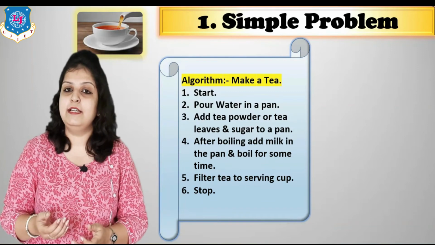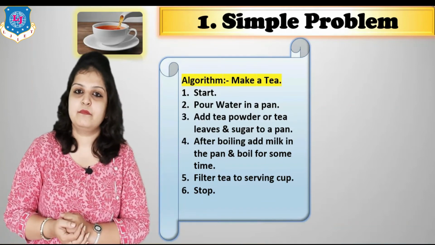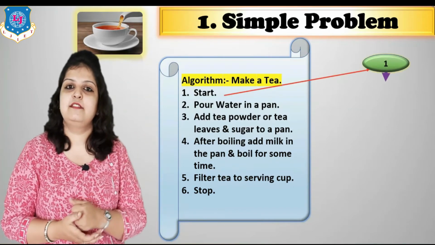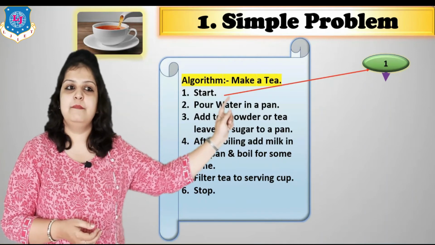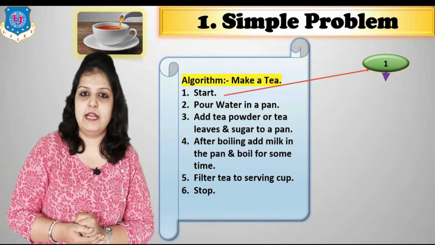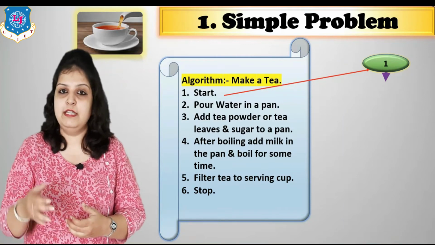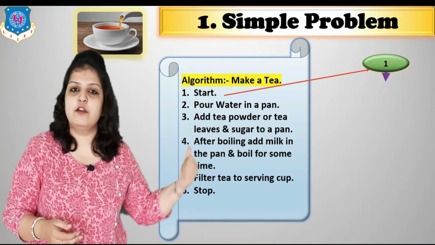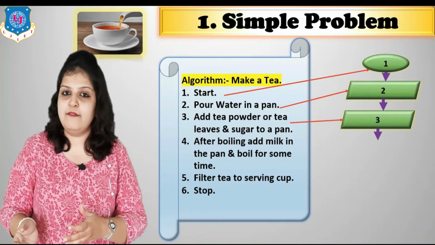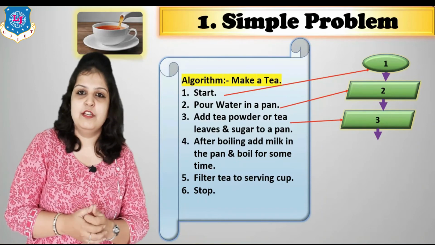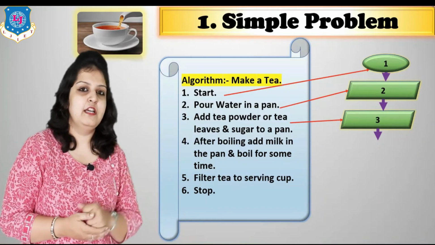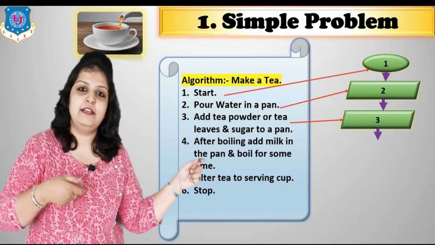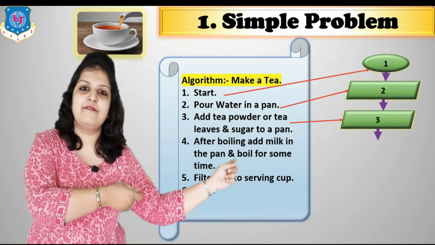Now how can we write the flowchart of the same problem? We have to use graphical symbols for that. So the first step is start, and start is always represented in an oval symbol. Then, what will be our input in this process? Here water, tea powder, and sugar are all inputs. So inputs are always written in a parallelogram. So here step number 2 and step number 3 we will write in a parallelogram. And in this shape we write our whole statements.